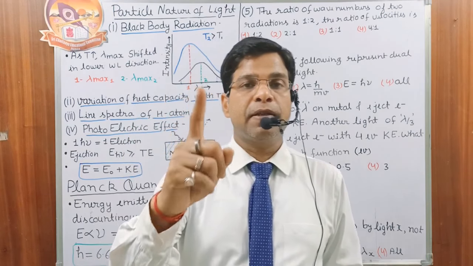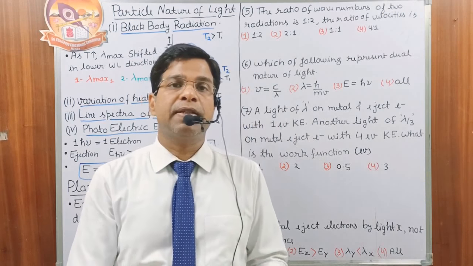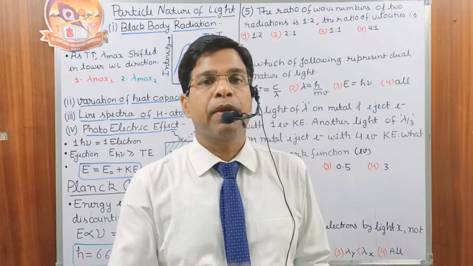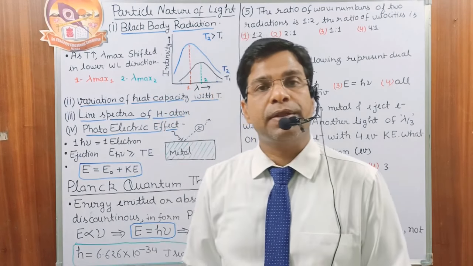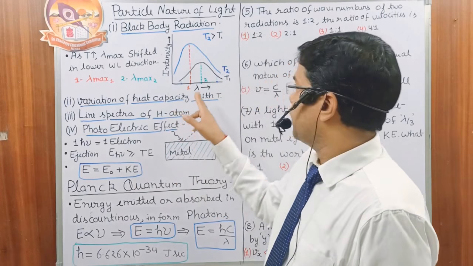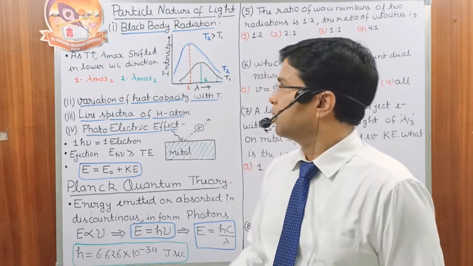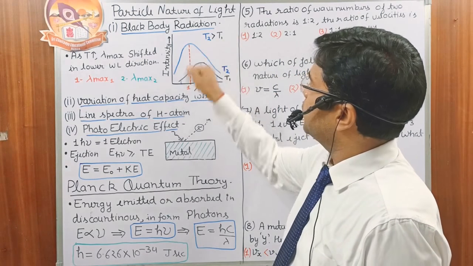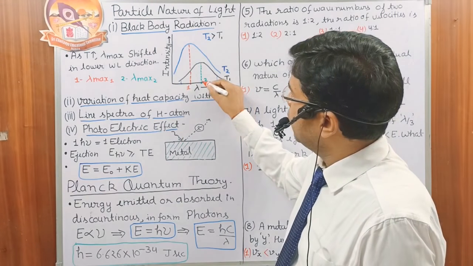Lambda max is the wavelength of light whose intensity is maximum, corresponding to the color of the object. As we increase temperature, this lambda max shifts in the lower wavelength direction. Look, T1 is the lower temperature, T2 is the higher temperature. At the lower temperature, we have the higher wavelength.